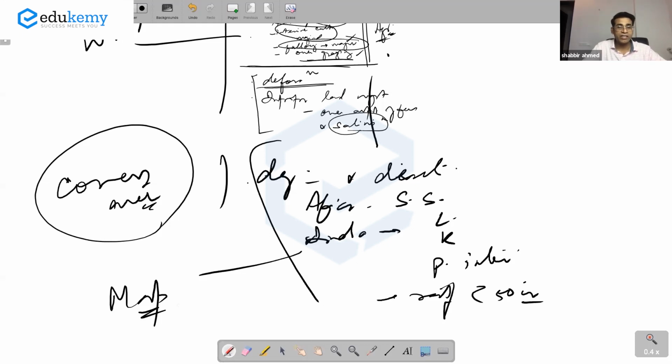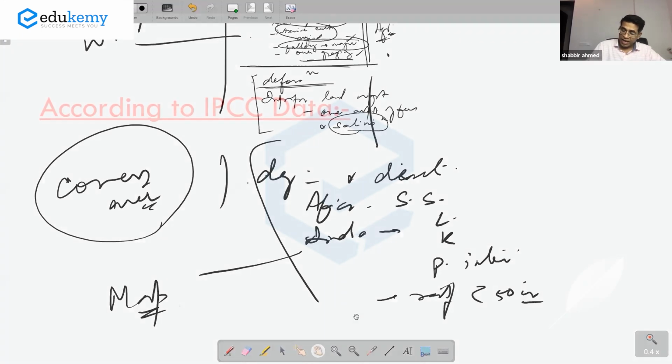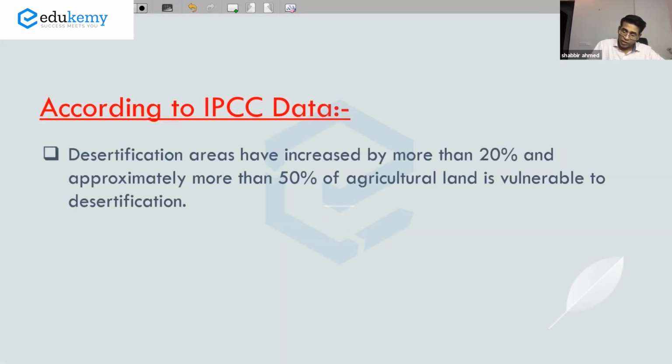What is desertification? What are the areas impacted by desertification? And if you can mention some data from the IPCC report, desertification areas have increased by more than 20% and more than 50% of the agricultural land is now vulnerable to desertification.